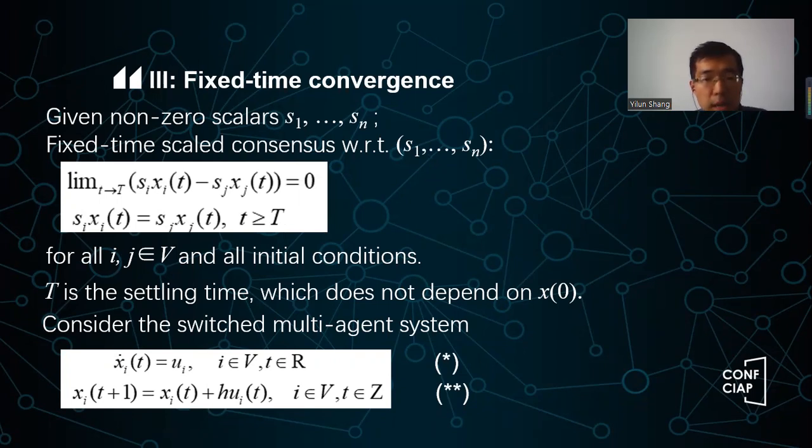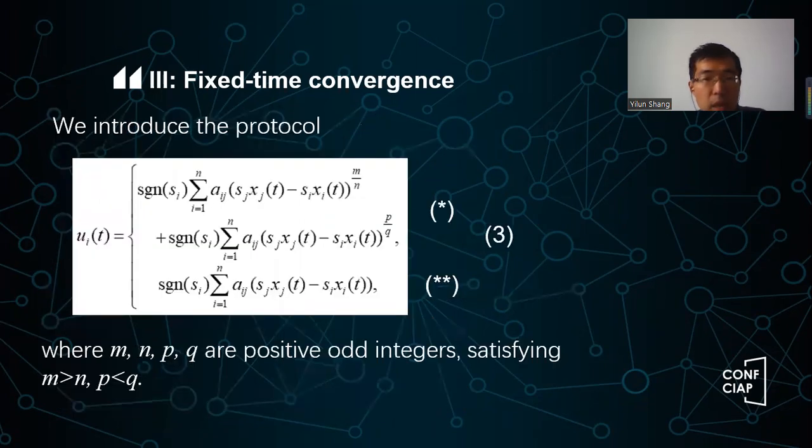So the result is kind of similar. Again, we consider this switched multi-agent system. We have the discrete system, and then we have another continuous system. Now this time we will design the UIT like this. You will see here for the discrete time, we have two components, this one plus this one.